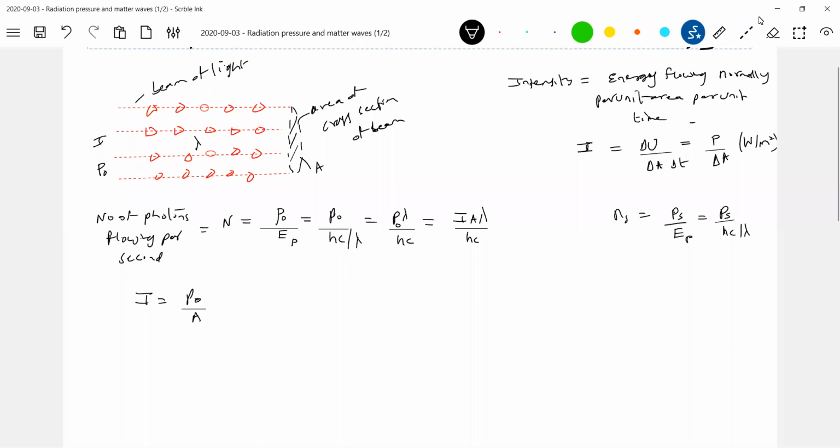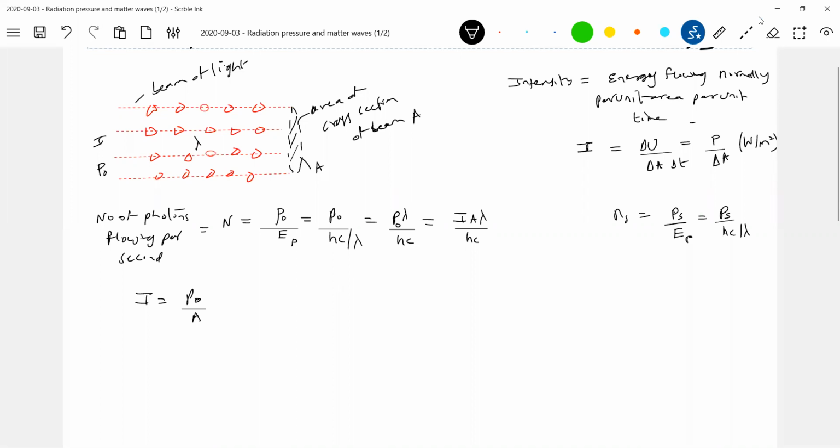This is the base of the entire chapter, radiation pressure. It all depends upon the area of cross section of the beam A. A is not amplitude. The wavelength of the light, intensity of the light, and the constants h and c. This will give the number of photons flowing per second. I think per second is very important.